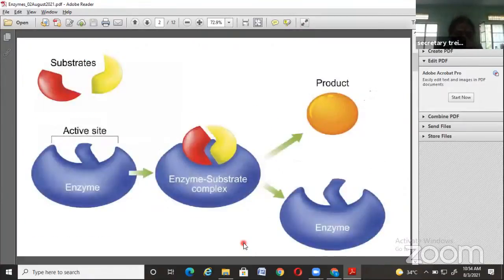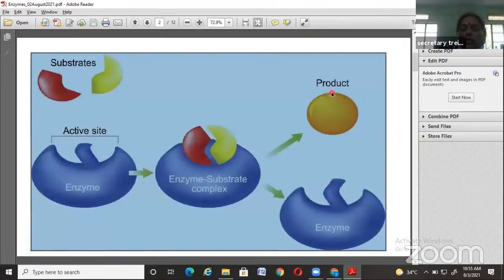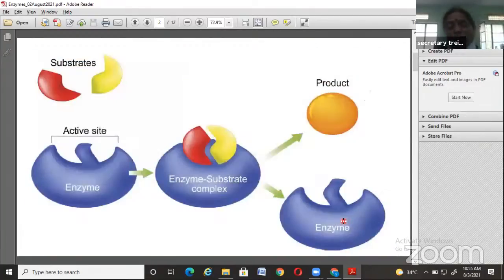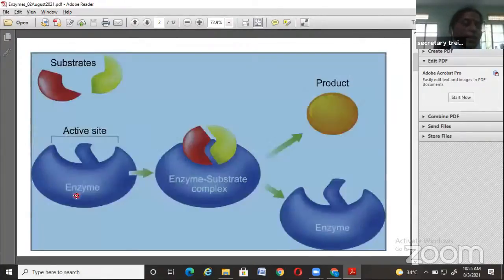Next, look at the diagrams, how the enzyme is and how the substrate molecules are, and how the enzyme connects with the substrate molecules, and how they give you end products, and the enzyme comes out as it is without undergoing any changes. All these are very clearly observed in this slide.